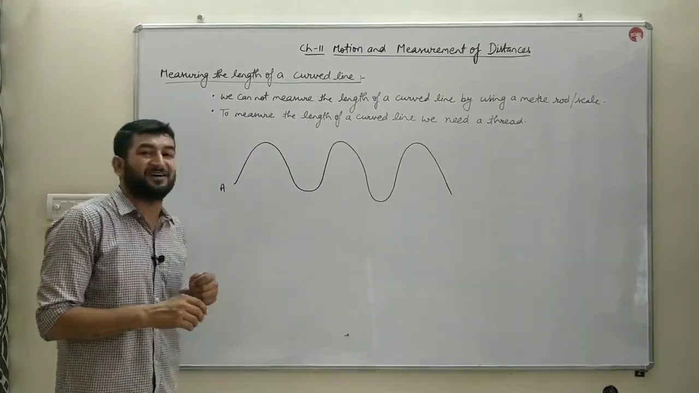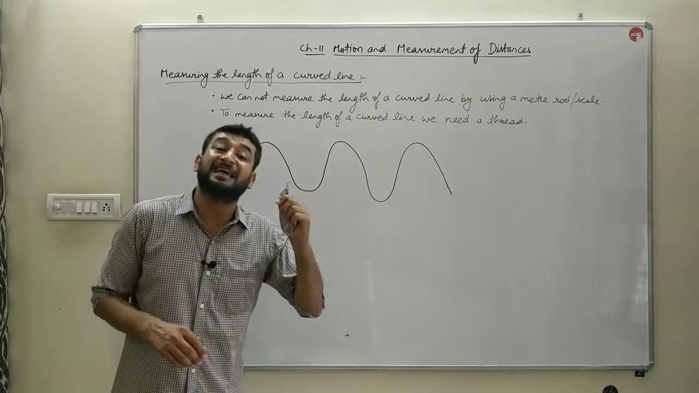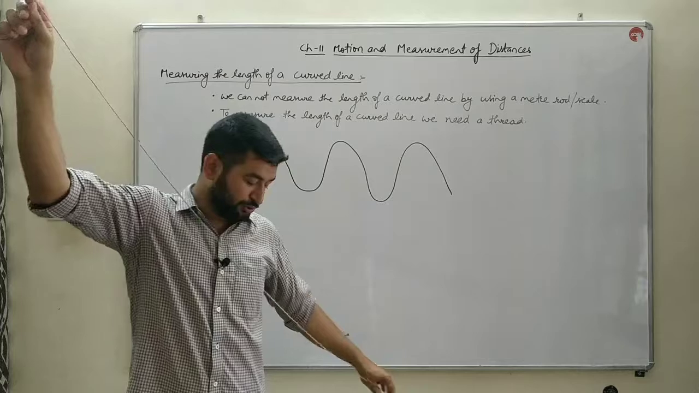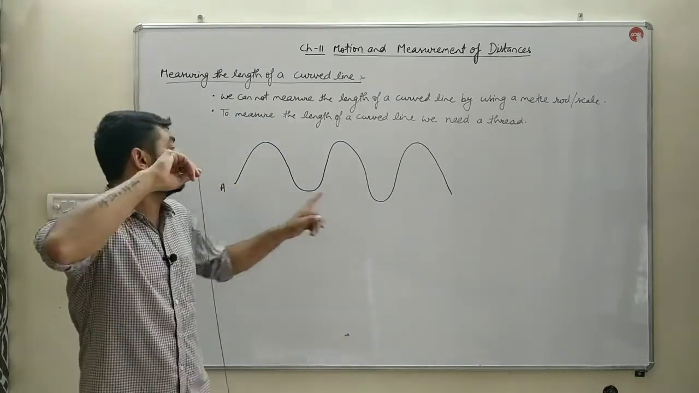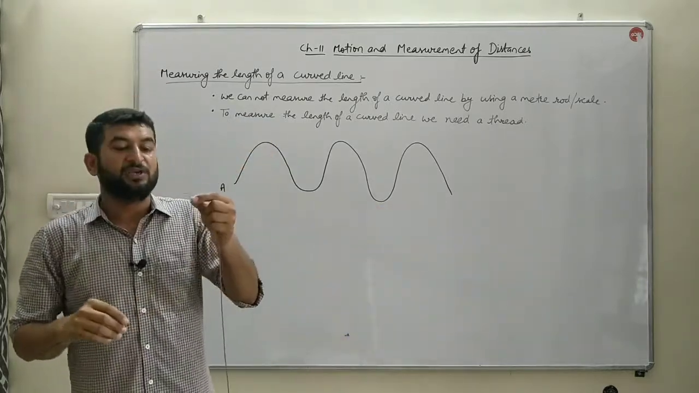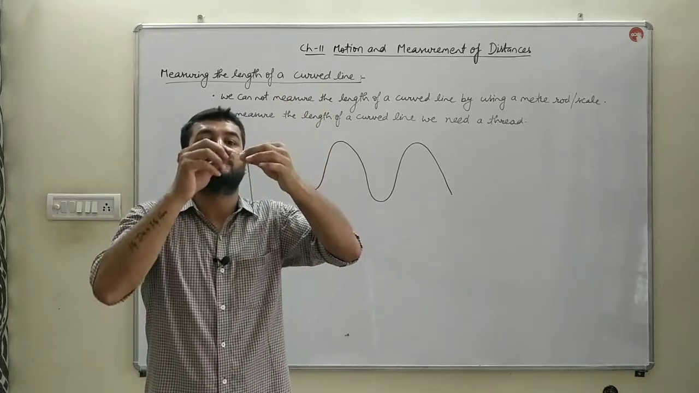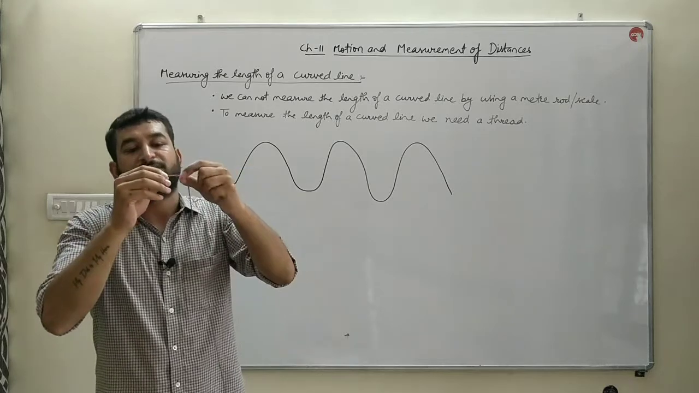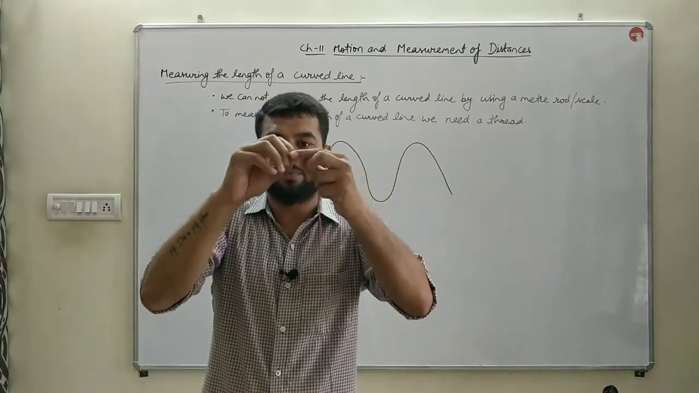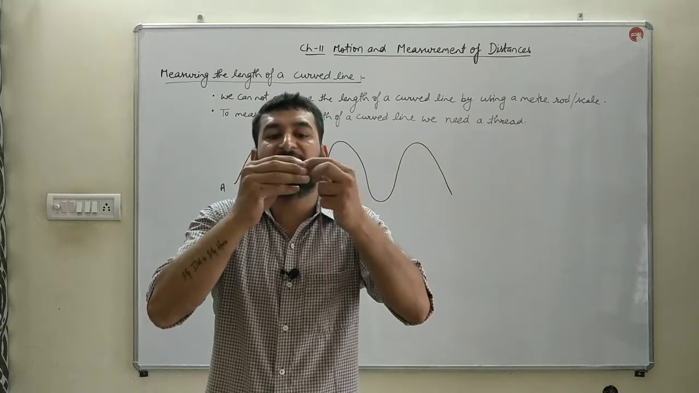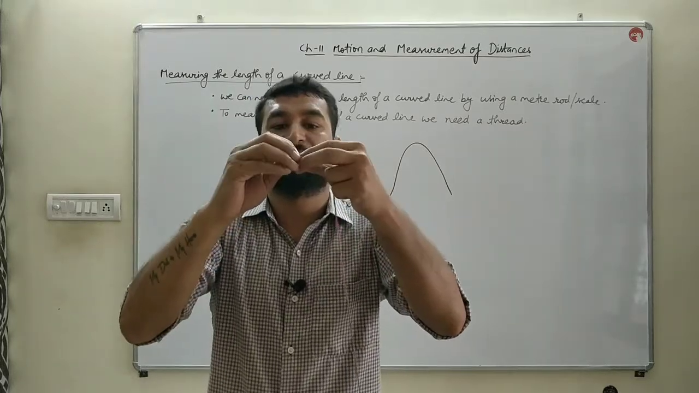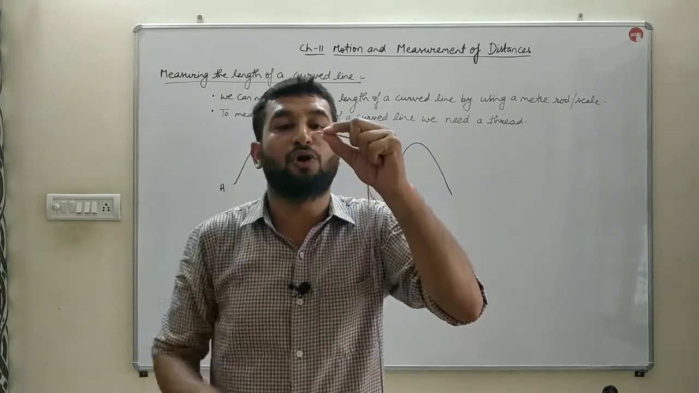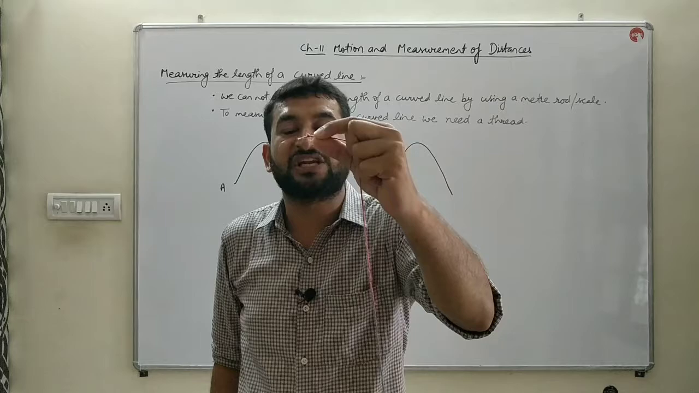First, we measure that curved line by the help of a thread, and then we measure the length of that thread. For example, if you want to measure this curved line from A to this particular point, then you have to take a long thread and tie a knot at one end. You can make it a double or triple knot so that it is clearly visible. That knot at the end will act as a starting point.